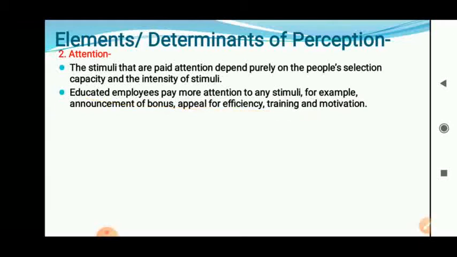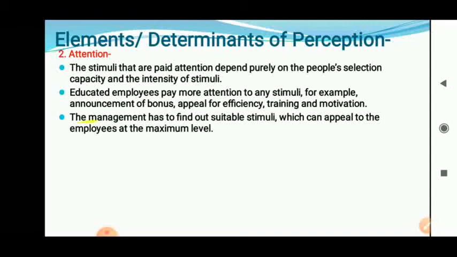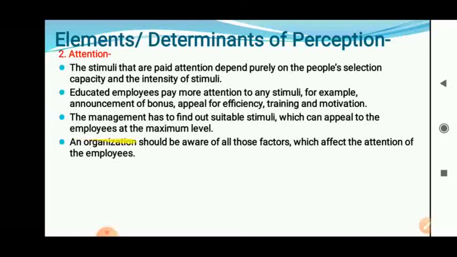So on which message are employees going to focus? The important message which they feel, that is bonus, etc. The management has to find out suitable stimuli which can appeal to employees to the maximum level. That means management has to find out that kind of stimuli, that kind of message, which appeals to the employee to do the maximum work. Because of that message, the workers come forward and try to do maximum work or task. An organization should be aware of all those factors which affect the attention of employees.